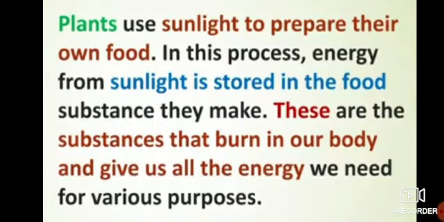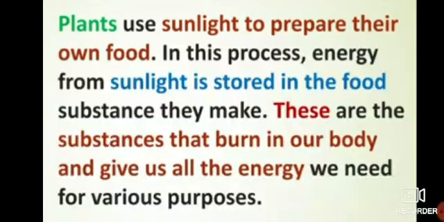Okay. Now, girls, we all know, we have studied also about it, that plants use sunlight to prepare their own food. And in this process, energy from sunlight is stored in the food substance they make. These are the substances that burn in our body and give us all the energy we need for various purposes. Okay. So we know that plants use the sunlight to prepare their own food material with the help of photosynthesis.